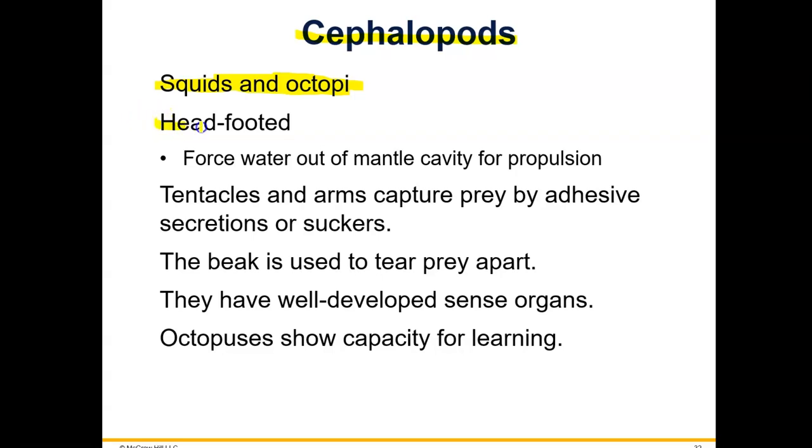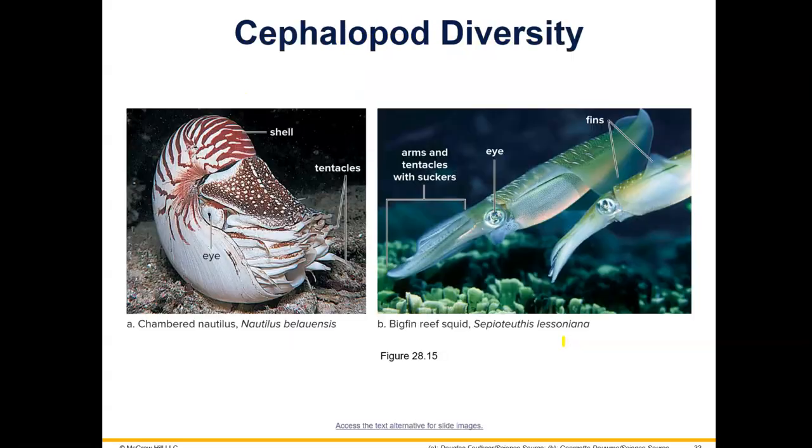Cephalopod means head-footed. They do not typically have a shell, and they have a very well developed head region and sense organs, and they're able to learn. They're very, very smart. And actually, this one does have a shell. I forgot about the chambered nautilus. So here's a chambered nautilus, which is a cephalopod that does have a shell. These are squid.